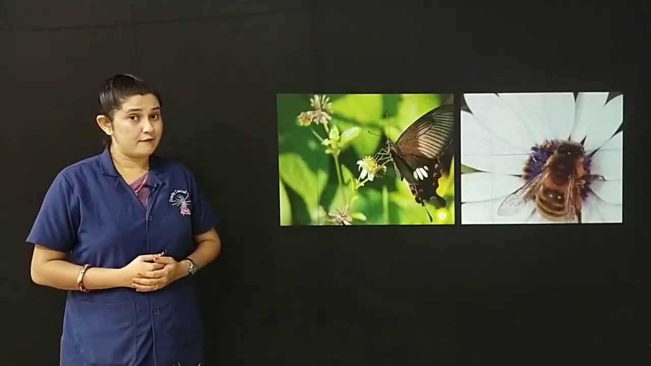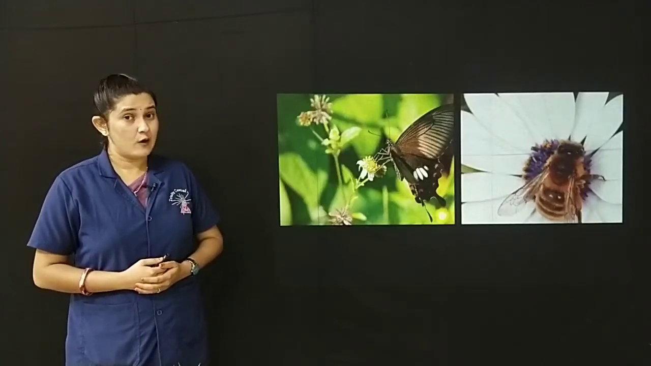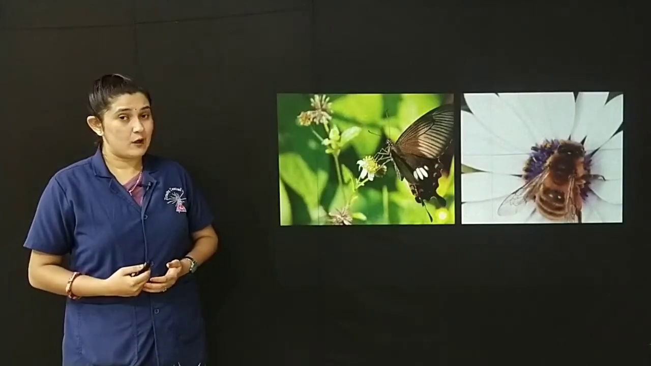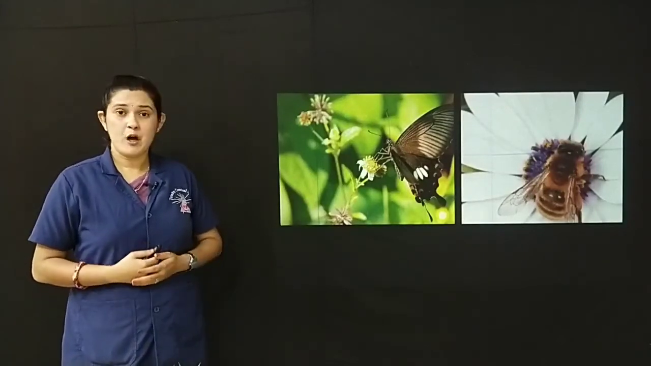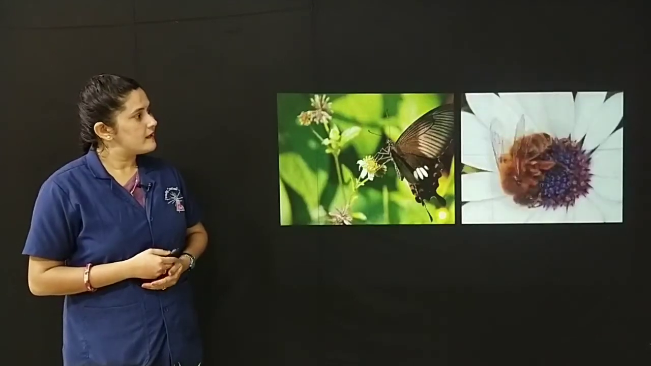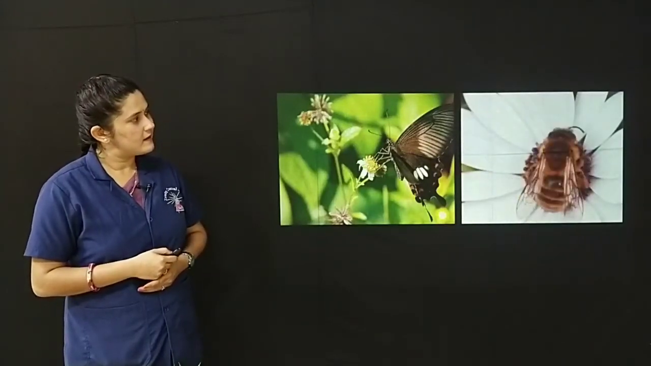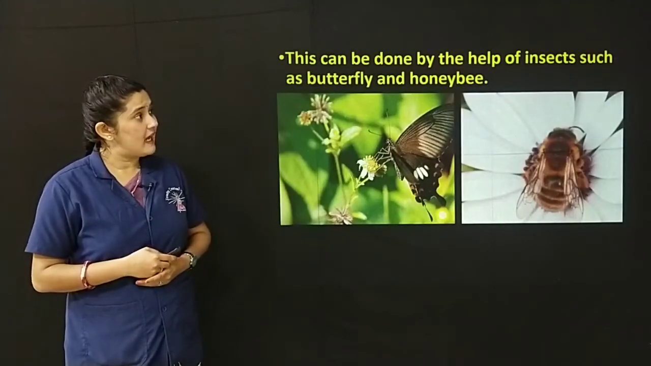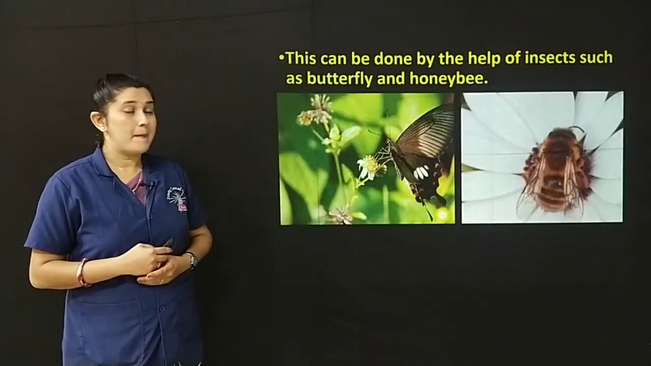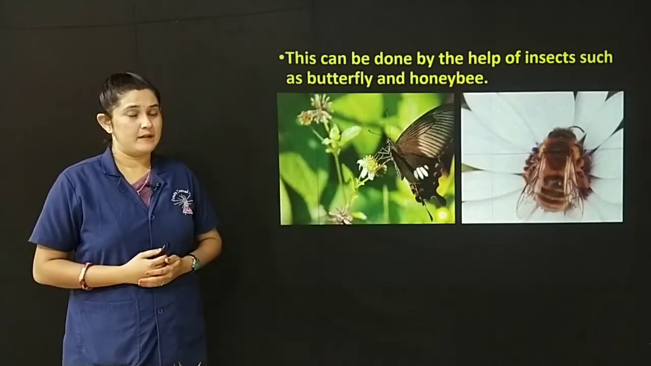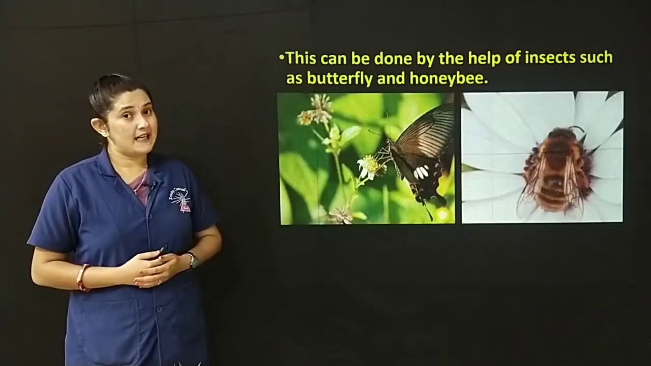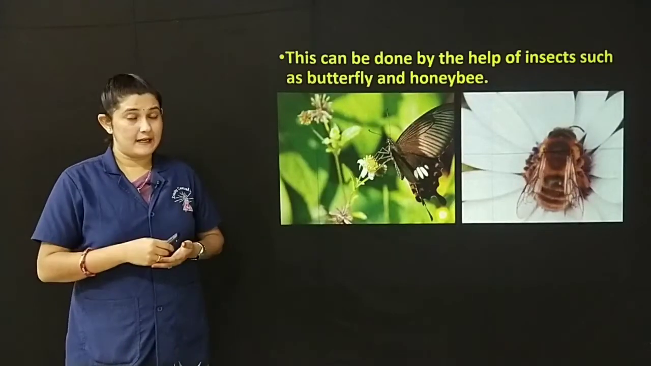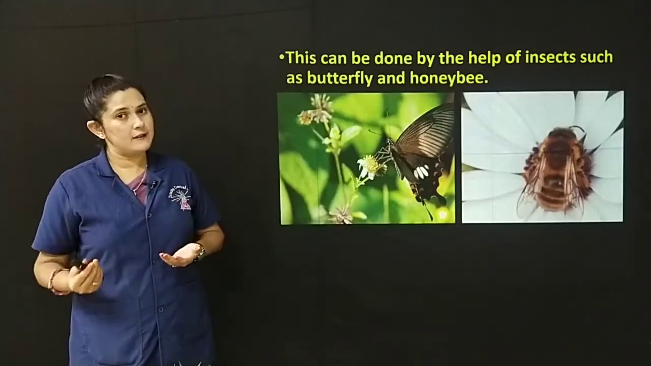Have you seen butterflies or honeybee sitting on the flower? Why do they do so? It is because to carry out pollination. Pollination can be done by the help of insects such as butterfly and honeybee. These insects carry out the process of pollination, that is transfer of pollen grains from one flower to another flower.